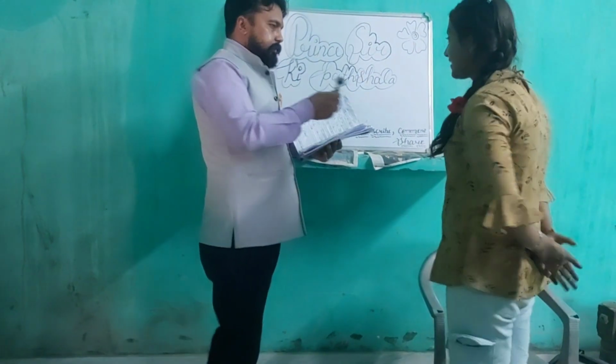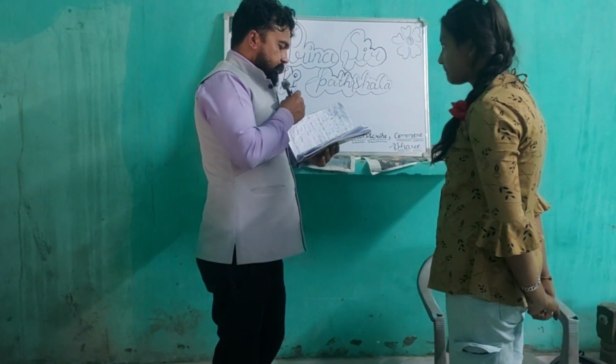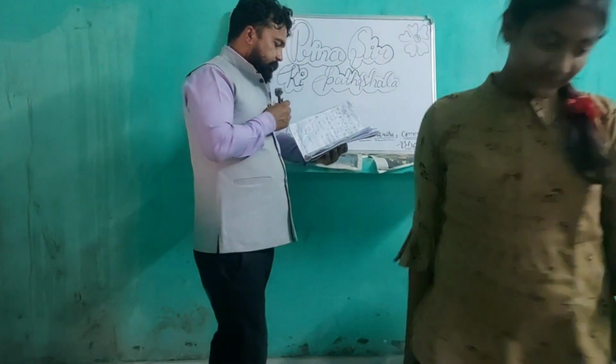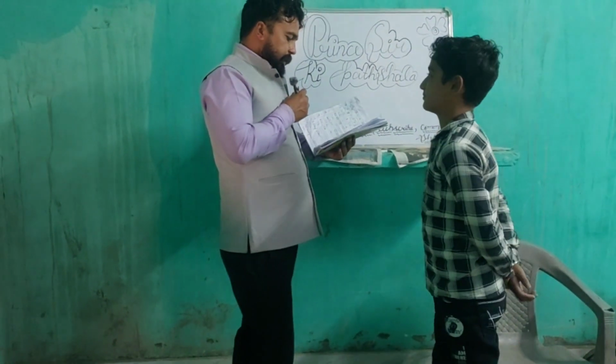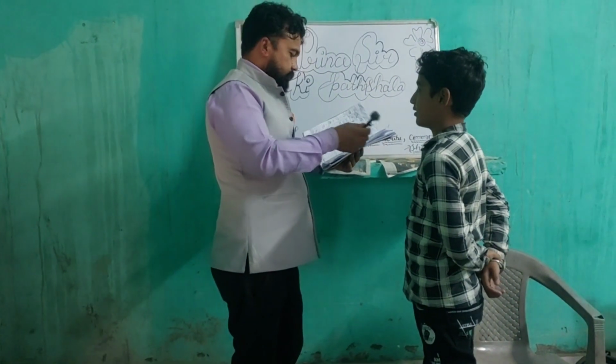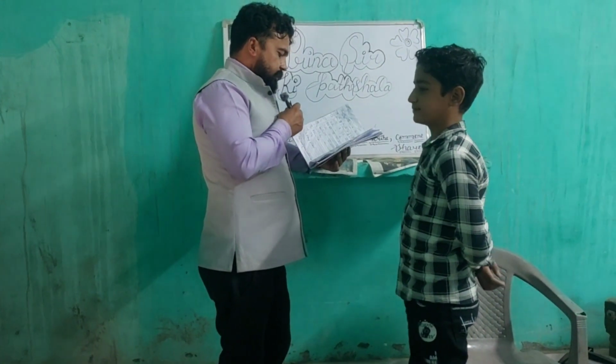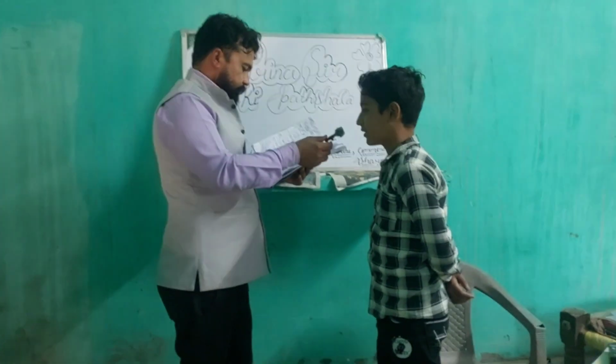A dwarf planet. Pluto. The star of the solar system. Sun. Okay, Dishant. Dishant, tell me inhale air has a high concentration. Oxygen. Exchange of gases in plants takes place through. Flower. Okay.